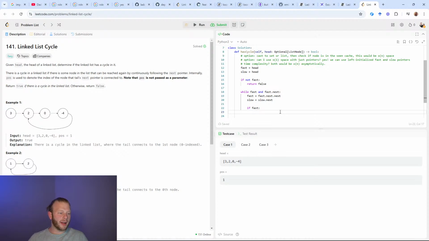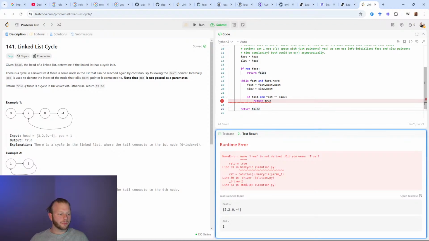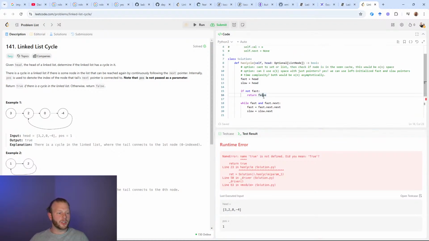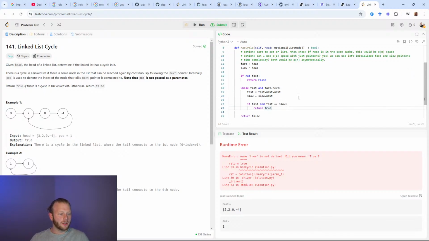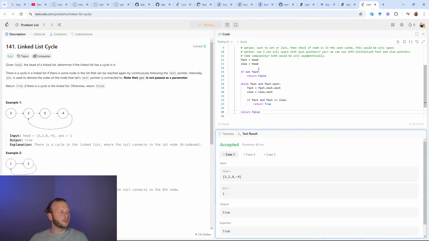So I'll do one more check here. So if I have a fast, and it is referring to slow, then there has been a collision, then we'll return true. And I'm using the JavaScript Boolean names. So we need to capitalize all our bools. And there we go.